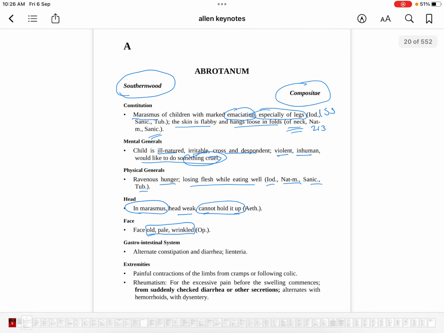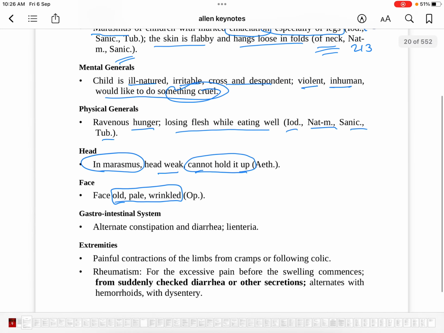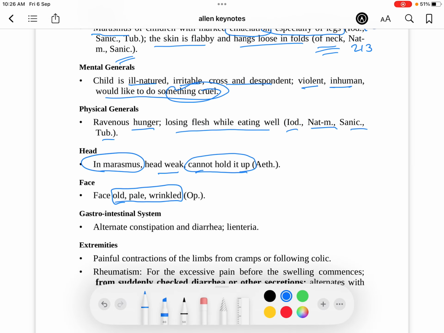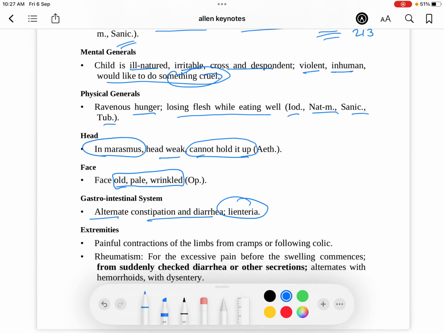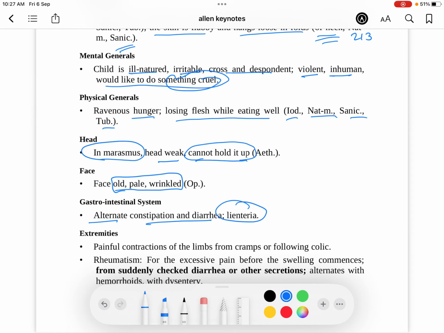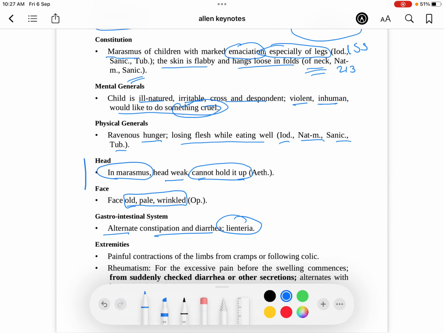So Abrotanum, now there are a few alternating states. We'll understand that of Abrotanum. There's alternate constipation, diarrhea, and lienteria, which means undigested food particles are present. So that is Abrotanum. Next symptom: painful contraction of limbs from cramps or following colic.